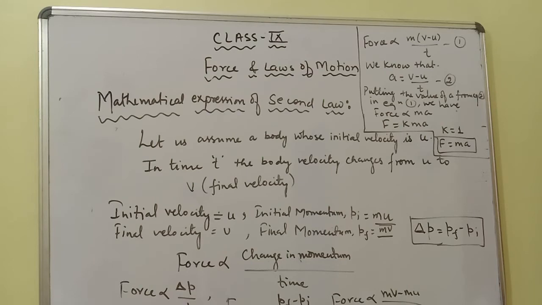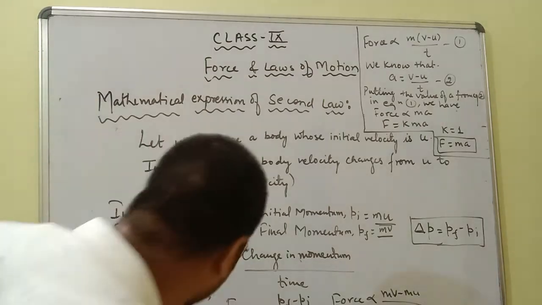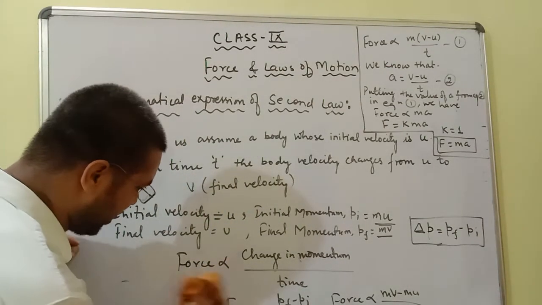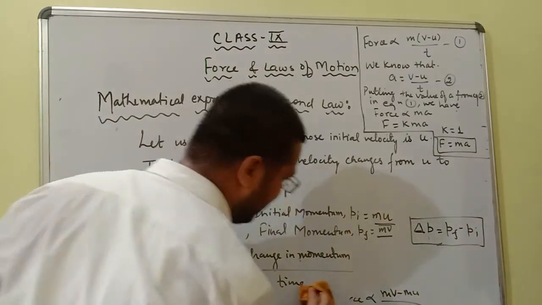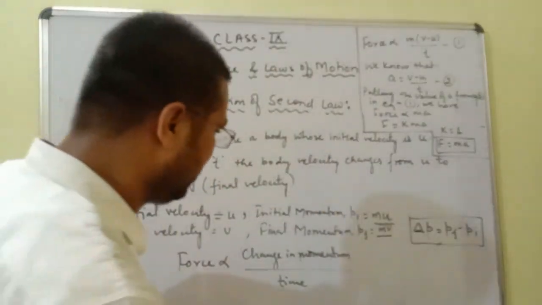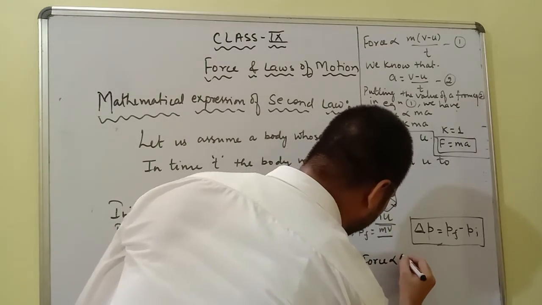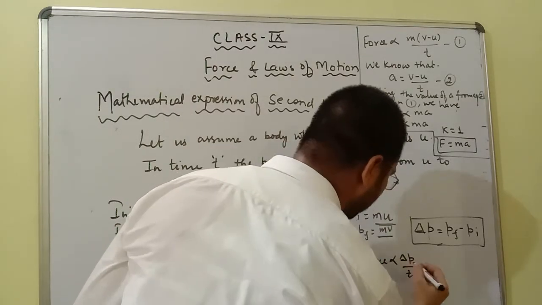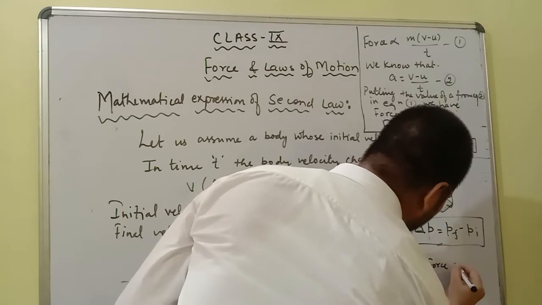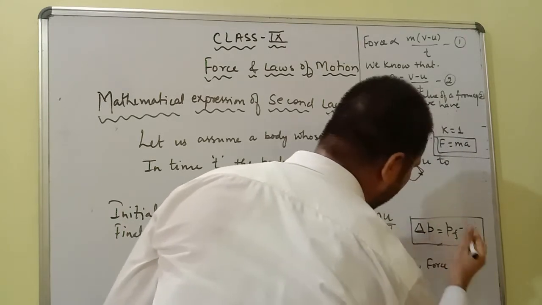That force is directly proportional to, this line is not visible to all of you, so I am writing it here so that it may be visible to all of you. Okay, that force is directly proportional to delta P by t, or force is directly proportional to delta P is what?